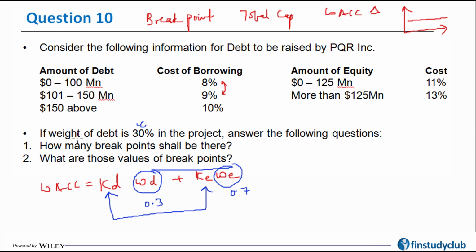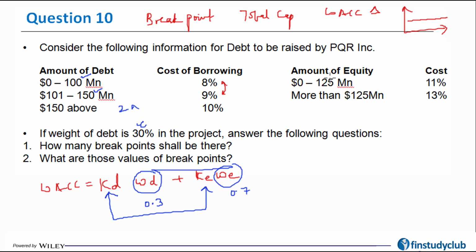Okay, so the first question that I have to answer is, how many breakpoints shall be there? Now the breakpoints at a total level will be the breakpoints because of debt and the breakpoints because of equity. So because of debt, my first breakpoint is going to happen at $100 million. My second breakpoint is going to happen at $150 million, because after that the cost is going to be constant. So there are two breakpoints that I'm going to experience because of this amount of debt.